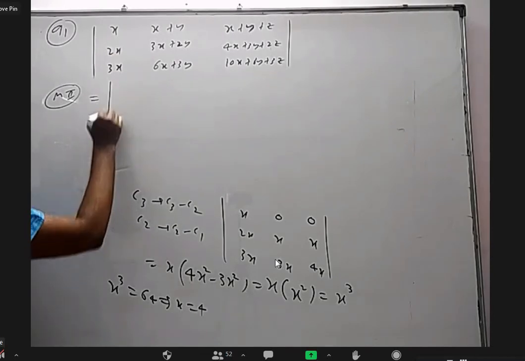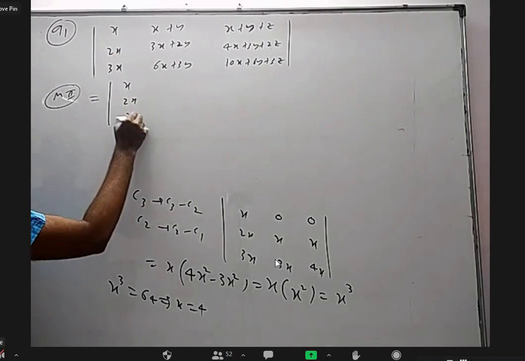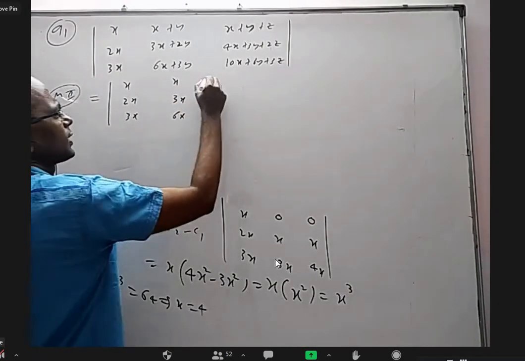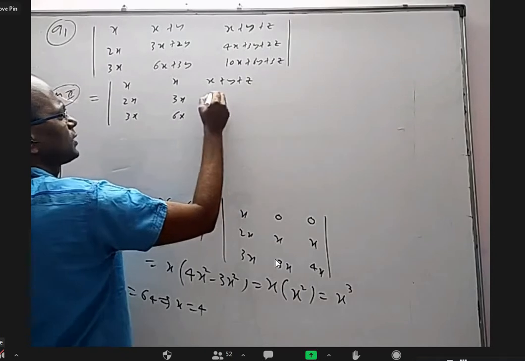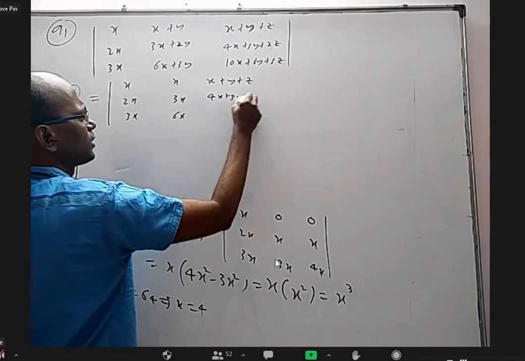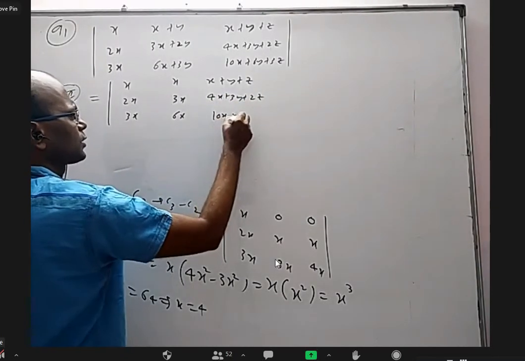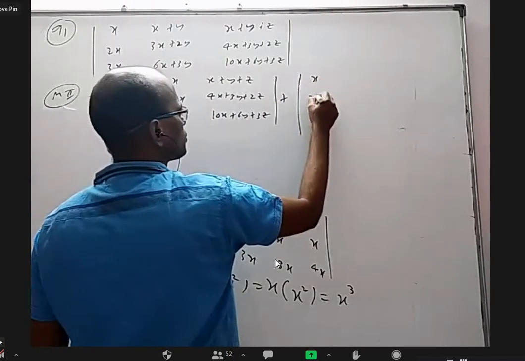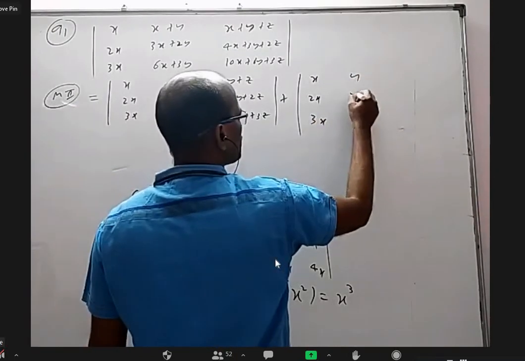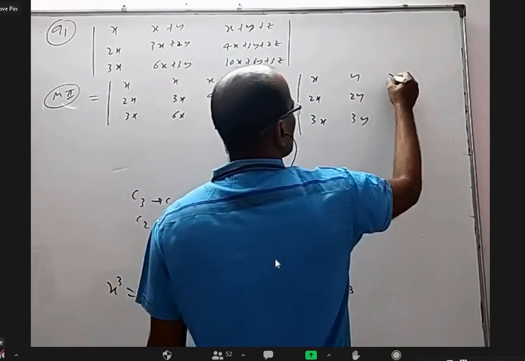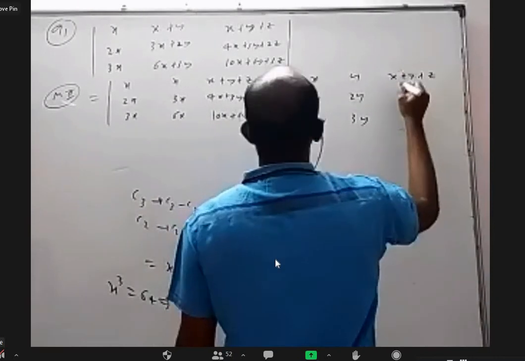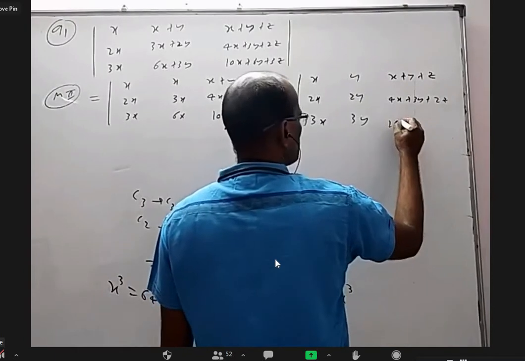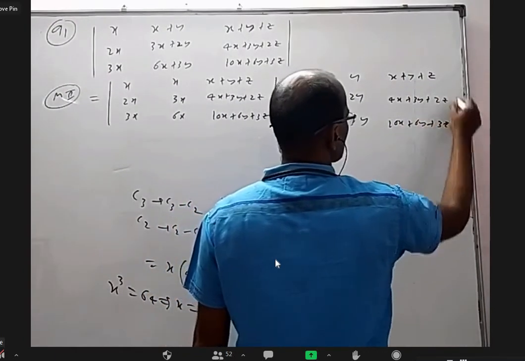This given determinant, I want to write x, 2x and 3x, x, 3x and 6x, column 3 as it is, x plus y plus z, 4x plus 3y plus 2z, 10x plus 6y plus 3z, plus x, 2x, 3x, y, 2y, 3y, x plus y plus z, 4x plus 3y plus 2z, 10x plus 6y plus 3z.